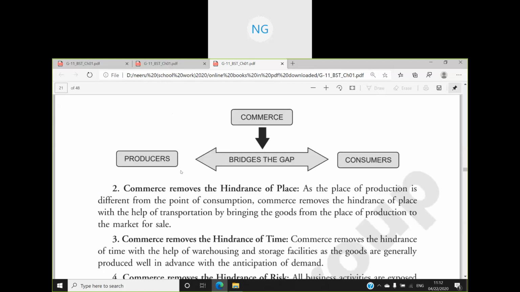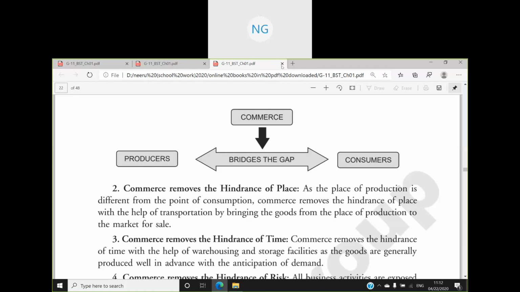Then commerce acts as a bridge between producer and consumer. Commerce bridges the gap. Producer is at this place and consumer is at this place, so the producer wants to reach the customer and the consumers want to reach the producer. Who will be bridging this gap?